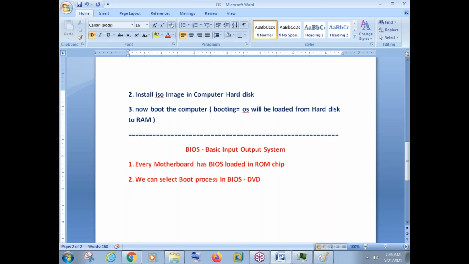Now suppose you're not installing from DVD, you're installing from an ISO image. Then what do we need to do? We need to switch on the computer, enter the BIOS, and in BIOS select the option as USB. That means the computer should take the operating system from USB and install it on my hard disk.